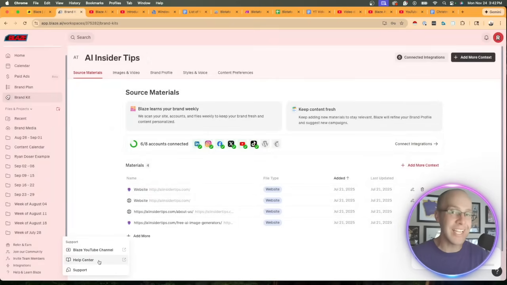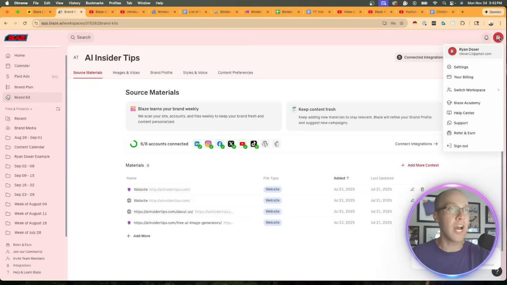Help and Learn Blaze. So they have a really in-depth help center. They also have what's called Blaze Academy to help you learn and master this platform. And they also offer 24/7 support, which is cool. If I click my profile icon on the top right, you'll see the Blaze Academy and a lot of other features like you can find in the bottom left.